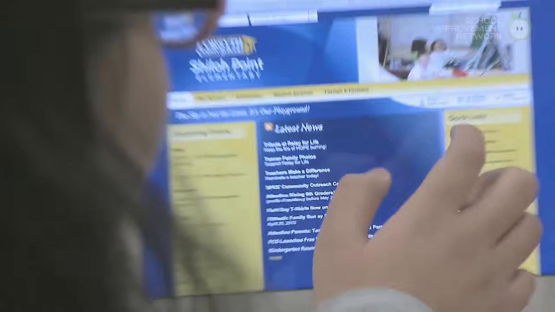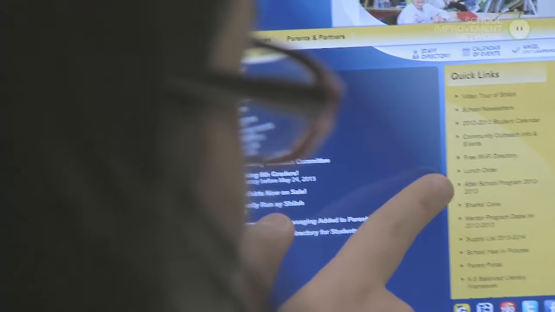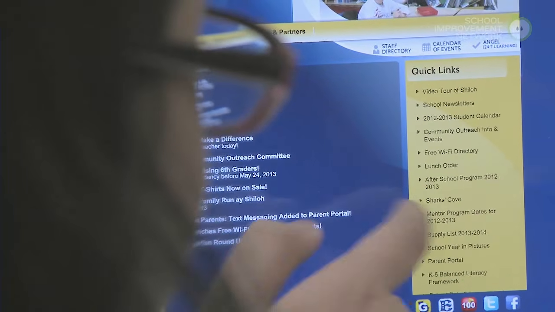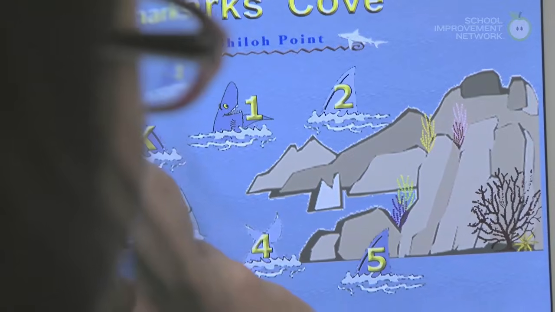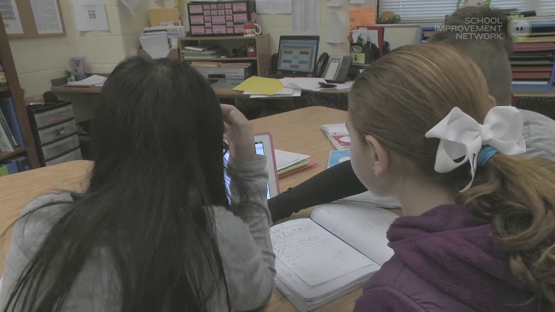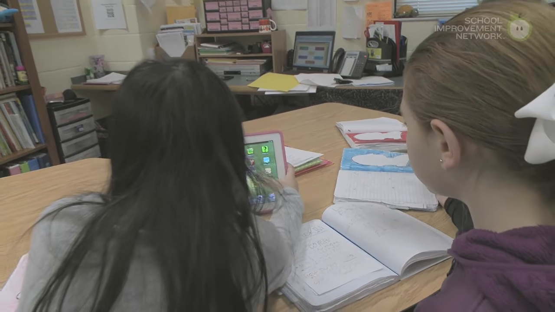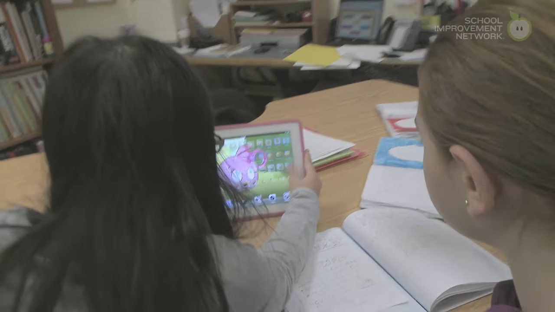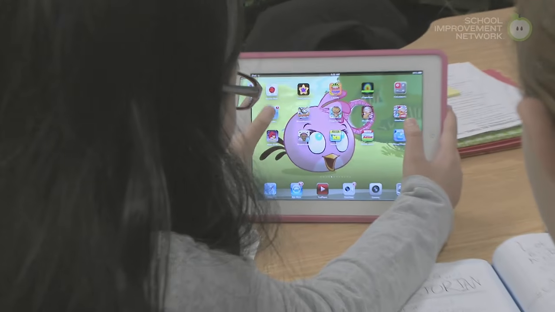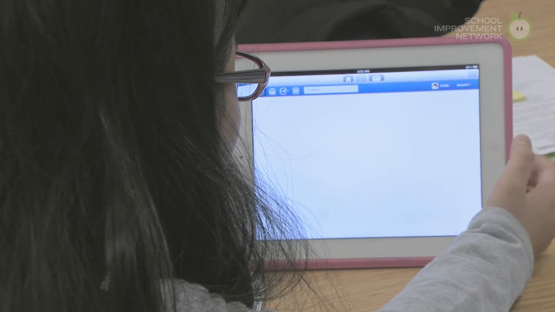I think there's a link to it. I don't know. Sharks Cove has it. I know. But don't we want to get on Edmodo to where she put all the links? You have to type in our previous minutes. Yeah, you have a lot of things. You can read it and try to find things, and you can circle things and calendar.